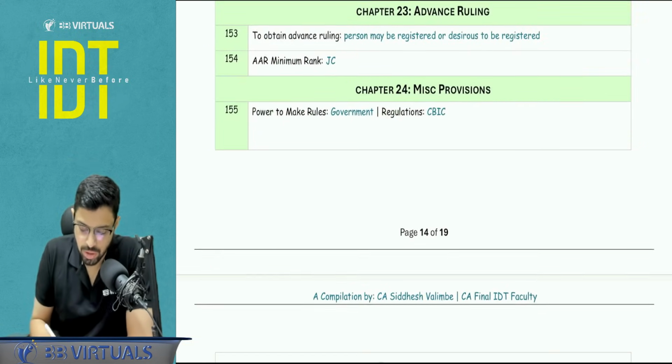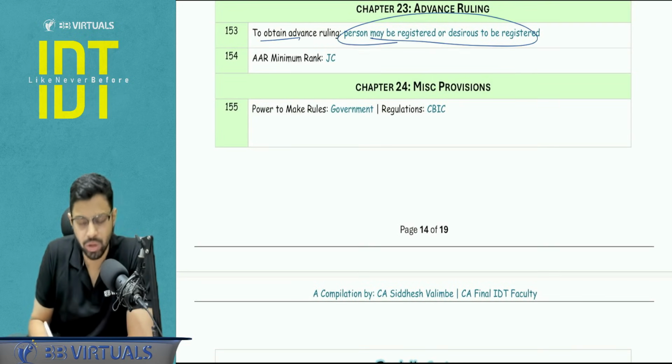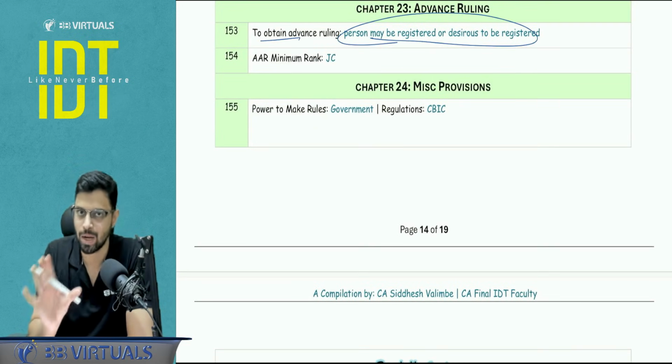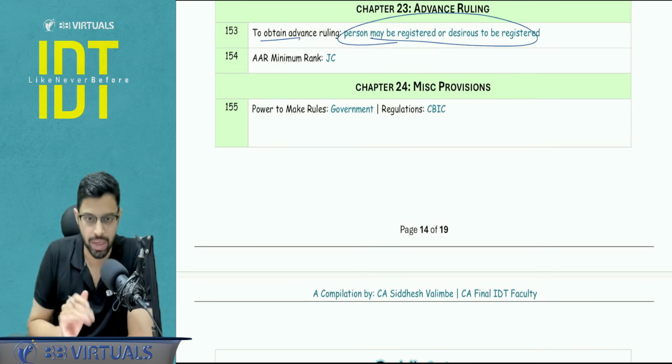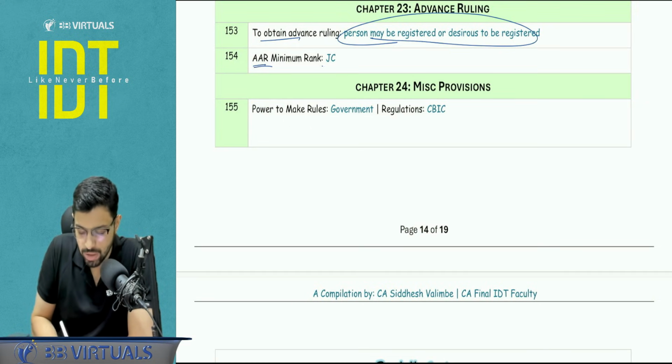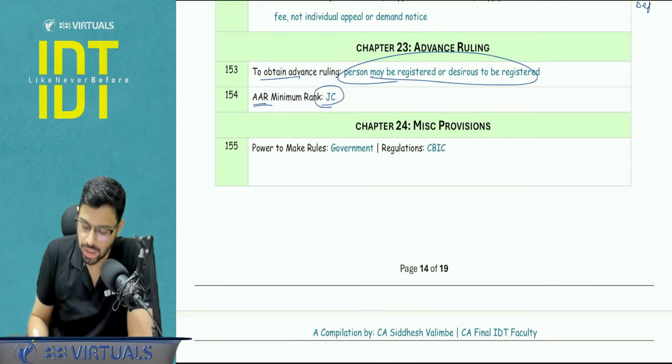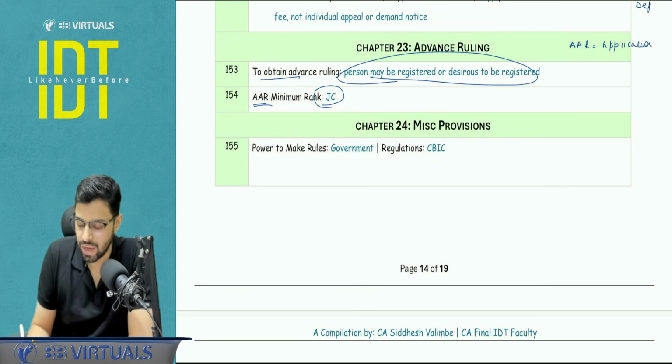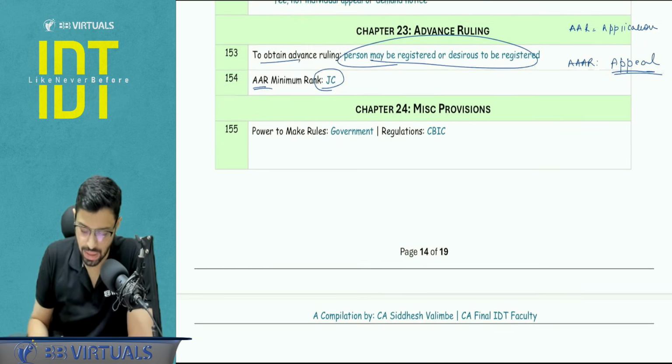Okay. Advance ruling. To obtain the advance ruling, the person should be just an applicant desirous of getting the advance ruling, who may or may not be registered in GST. For the Authority for Advance Ruling, the minimum rank is JC. Another point you can note here: whenever you are talking about the authority for advance ruling, please use the word application. And whenever you are filing an appeal to the appellate authority for advance ruling, please use the word appeal. Okay, small differences, but it makes an impact.